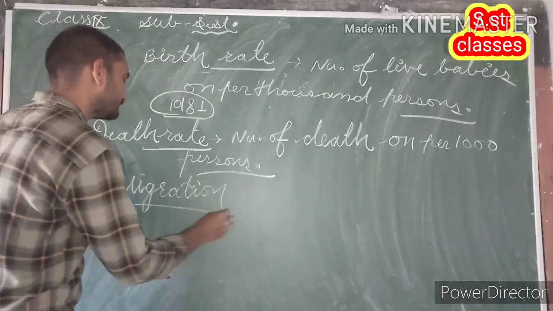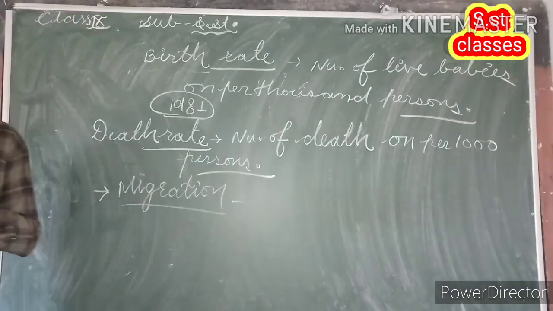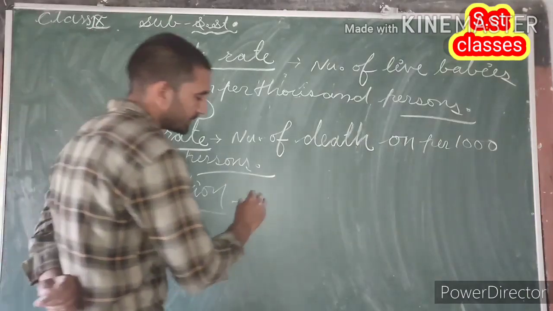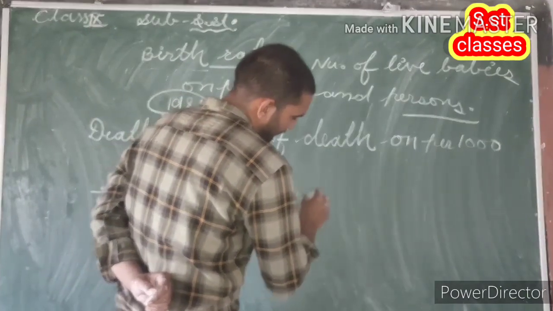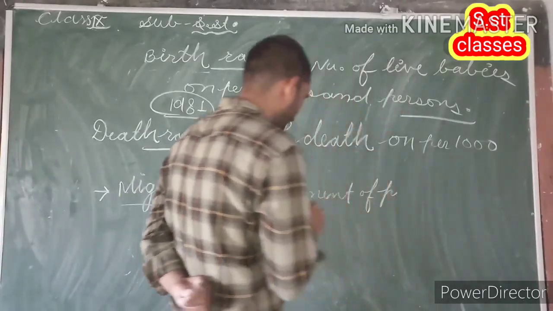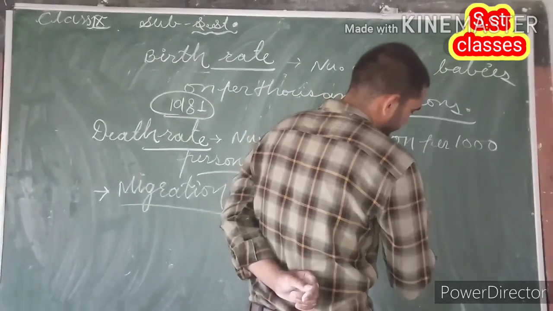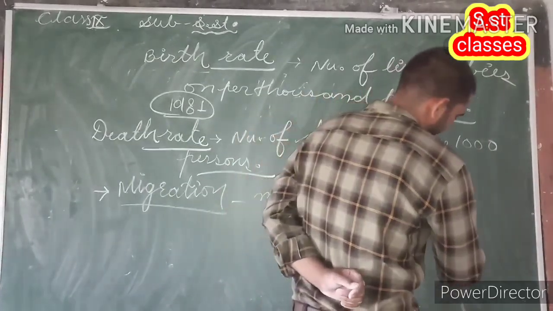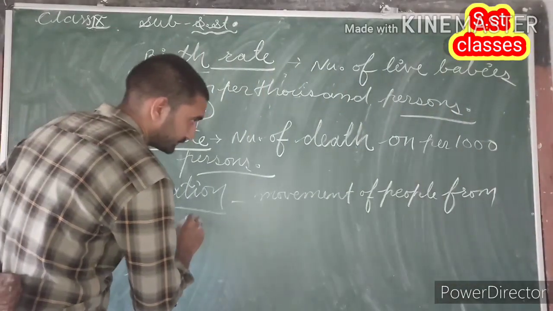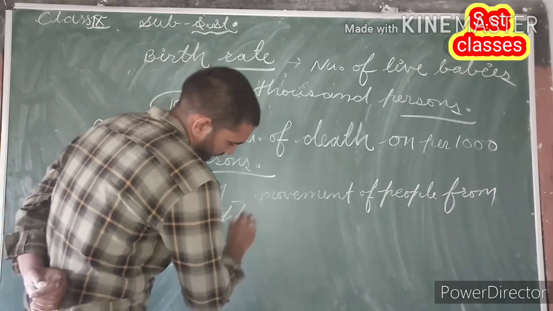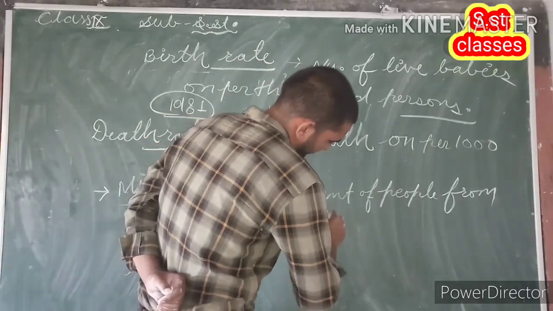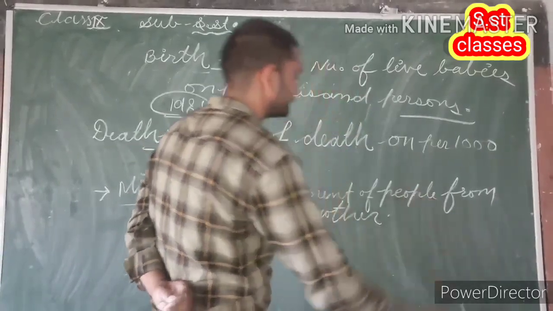The first question is, what do we mean by migration? So guys, migration means movement of people from one place to another.